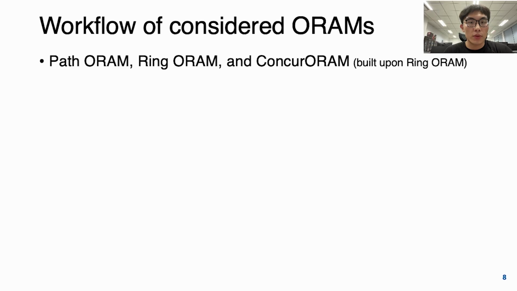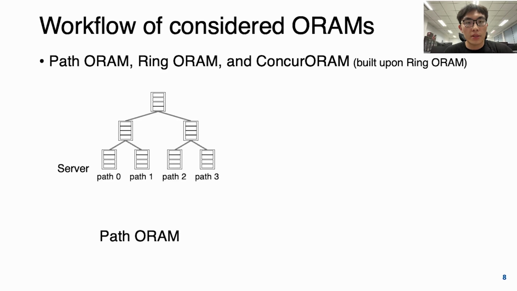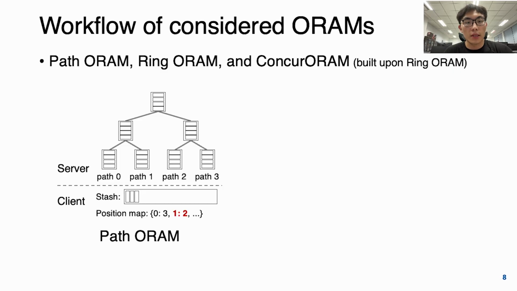Let me first introduce the basic workflow of our considered ORAMs, that is Path ORAM, Ring ORAM, and Concur ORAM. Path ORAM maintains data in a binary tree, where each node contains a bucket with multiple blocks, and each block is mapped to a path, that is the buckets from a leaf node to the root. The client maintains a map called the position map to record the position of each block. And it also maintains a stash for caching the data.